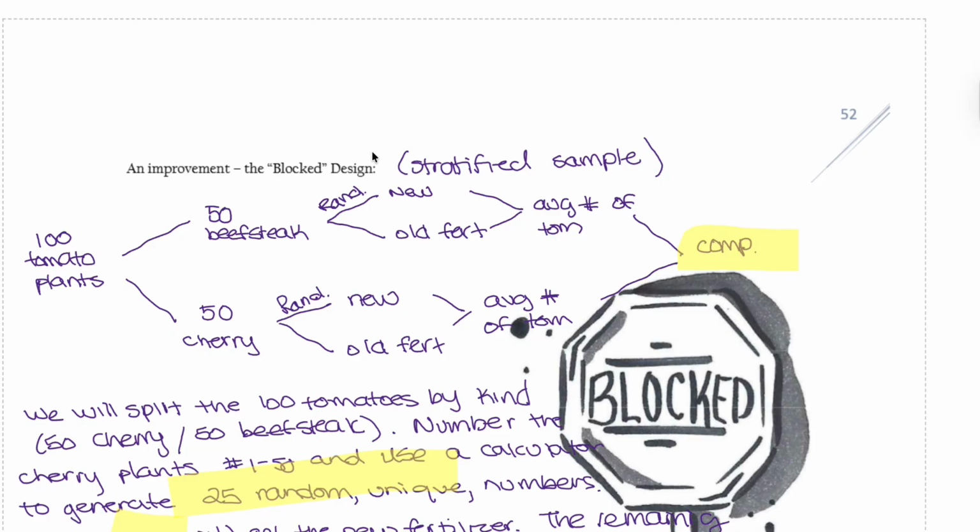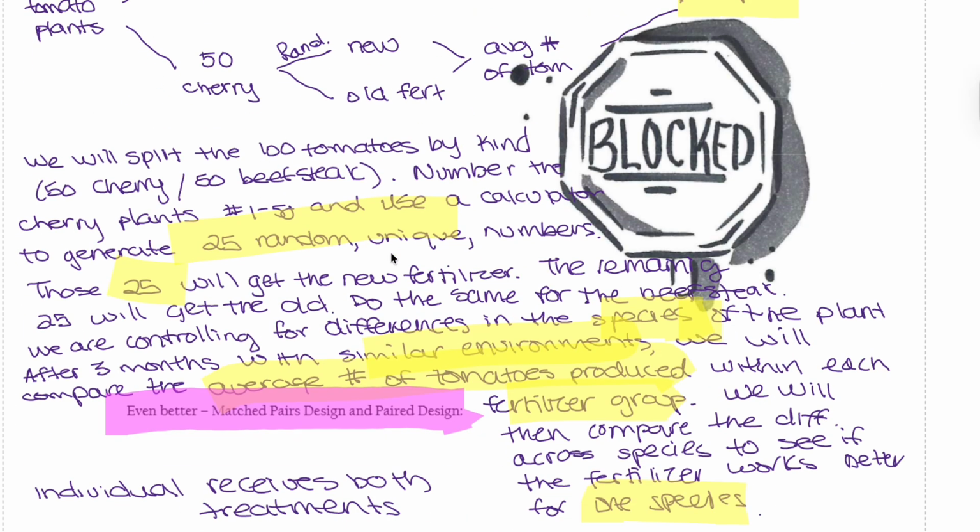So this is how a stratified sample looks. We block the breeds of the tomatoes at the beginning, and we're testing how the fertilizers will impact the growing period. So same thing, write it into words. We will split the 100 tomatoes by kind, 50 cherry and 50 beefsteak. Number the cherry plants 1 to 50 and use a calculator to generate 25 random unique numbers. Those 25 will get the new fertilizer, the remaining 25 will get the old. Do the same for the beefsteak. We are controlling for differences in the species of the plant.